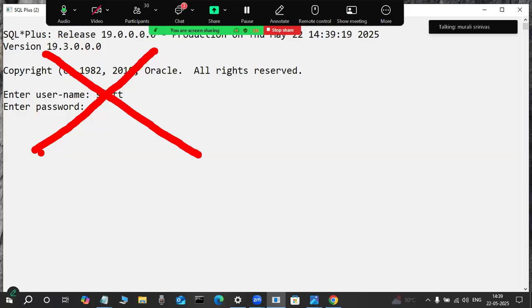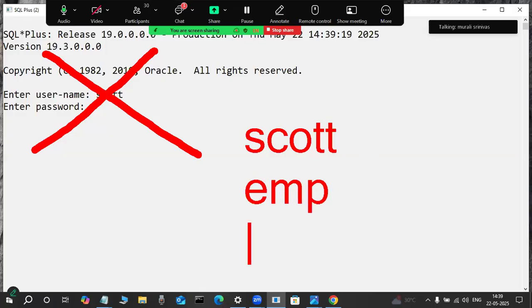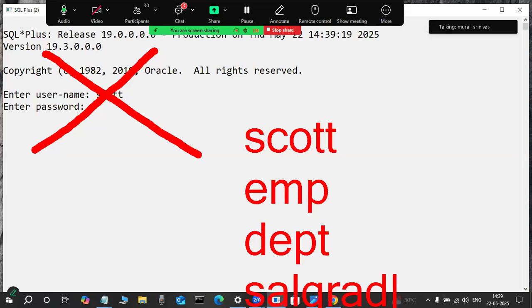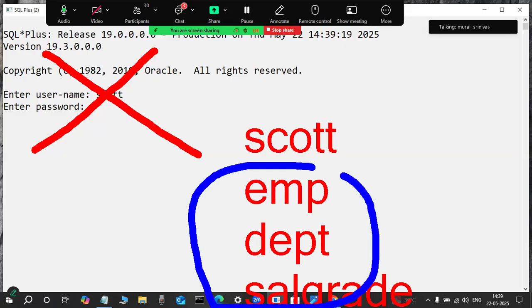Why is Scott popular? Many people use the Scott user. Within the Scott user, some predefined tables are there, maybe EMP, DEPT, salgrade, bonus. These types of predefined tables are there. That's why many people in the academic side handle the Scott user only.